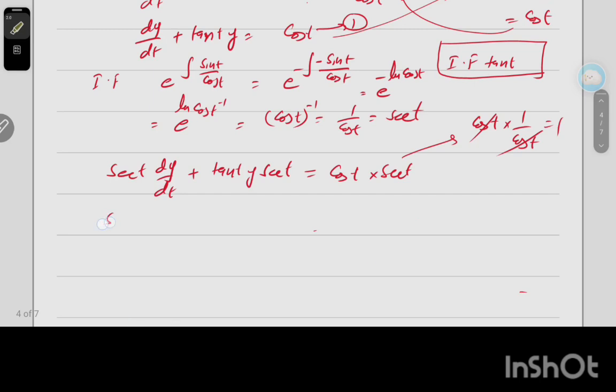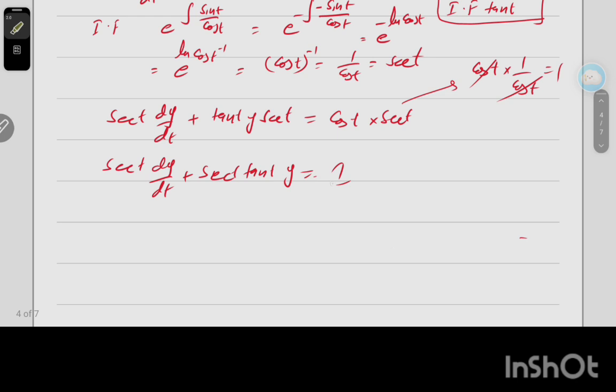Okay, secant t dy by dt plus secant t tan of t y equals 1. So our differentiation, what is the differentiation here? Simply d over dt of secant of t and y equal to 1.